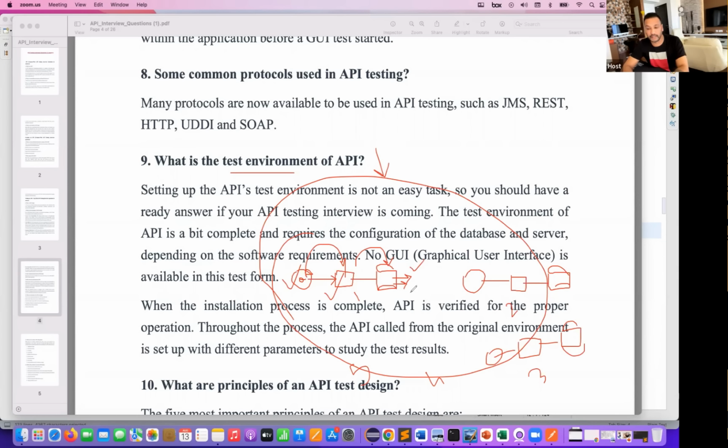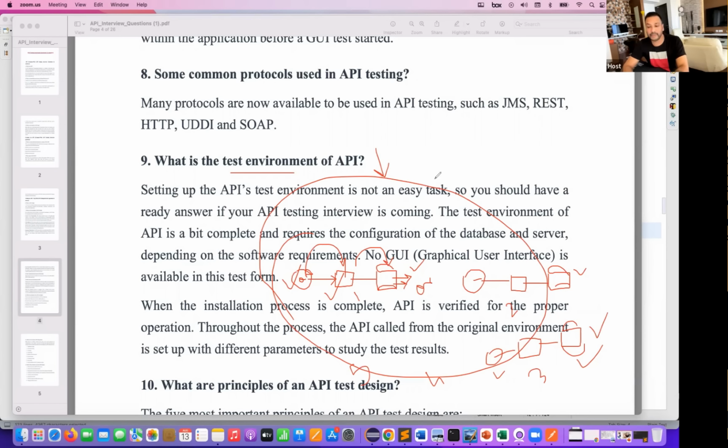Let's say for this particular API, I really want Oracle. But for this other API, I need Cassandra. For this API, I need MongoDB for fast retrieval, and because the data schema is not defined in that way, we can go with MongoDB. So it depends on the API, on what kind of use case we have.